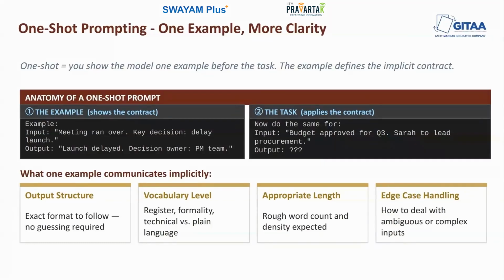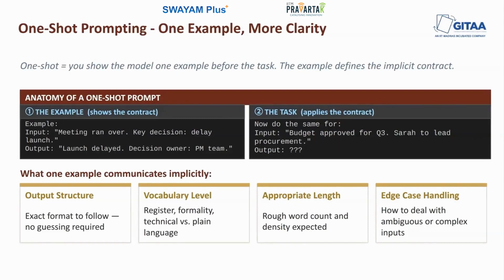So I want to specify a little bit on why these examples work so well. There's a deeper reason examples are powerful and it's worth understanding. When the model sees an example, it's not just matching surface patterns, it's inferring the implicit rule that your example is an instance of. So when you show one classified customer complaint, the model doesn't just learn this specific text maps to this particular label.